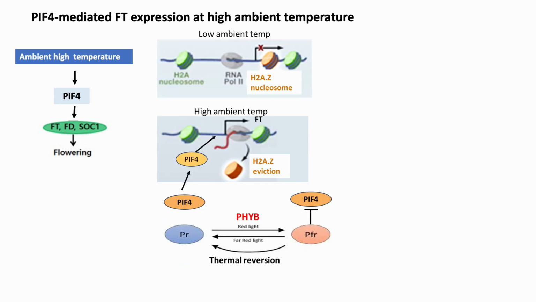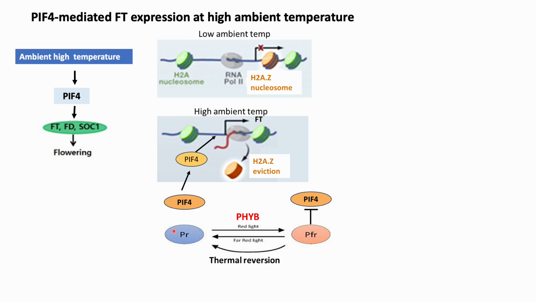The phytochrome B, that is PHYB photoreceptor, has been shown to function as a temperature sensor in addition to its role as a red light sensor. It participates in temperature perception through its high ambient temperature dependent reversion from the active PFR to the inactive PR state of light.